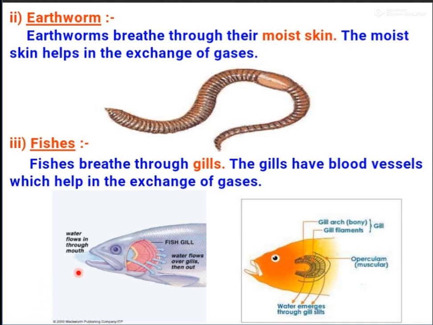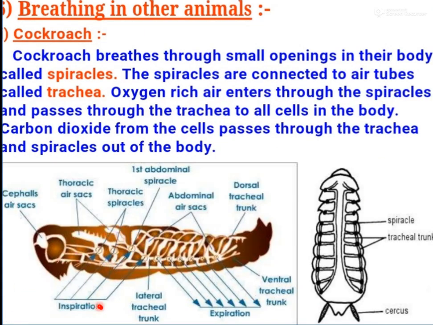So fishes respire through gills. Earthworms respire through moist skin. Insects respire through trachea, or you can say spiracles. And one more important point: amoeba and hydra all respire through the diffusion process. Diffusion means gases move from higher concentration to lower concentration, oxygen and carbon dioxide. So this is a simple process.